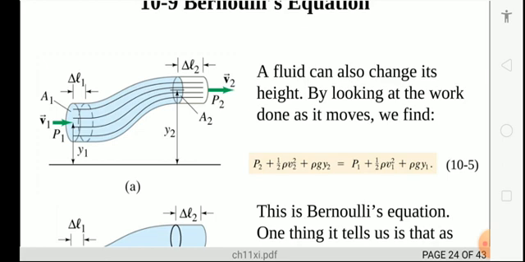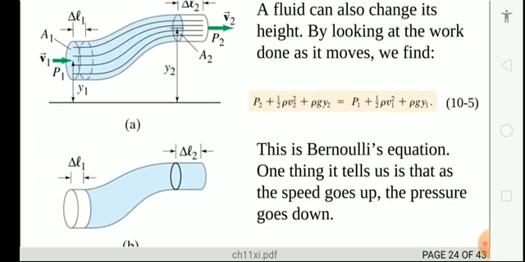The final equation you can write for a fluid that changes height, by looking at the work done on it as it moves, is P2 plus half rho V2 squared plus rho g Y2 equals P1 plus half rho V1 squared plus rho g Y1. You can see on the screen the flow, the heights Y2 and Y1, and the rho.